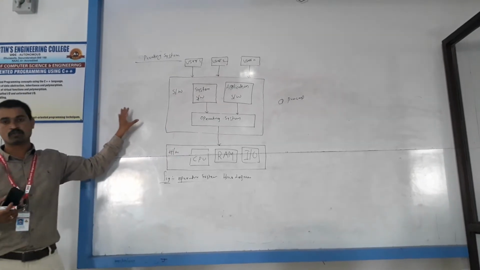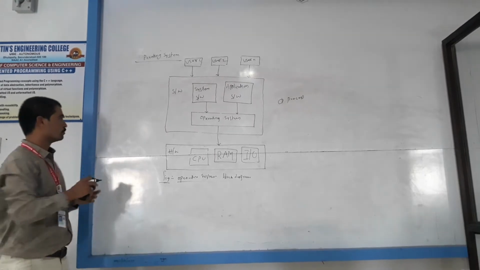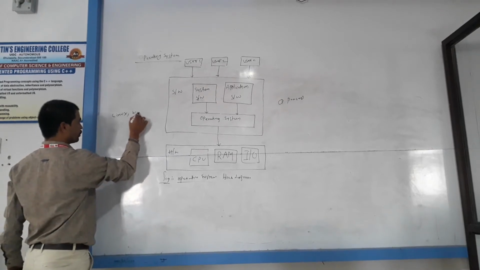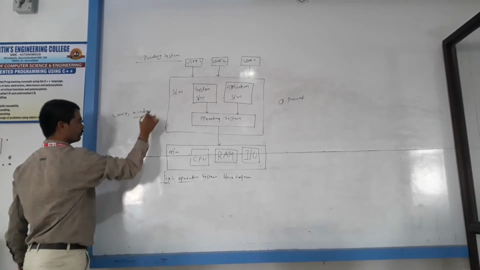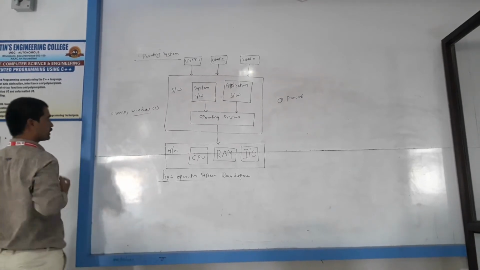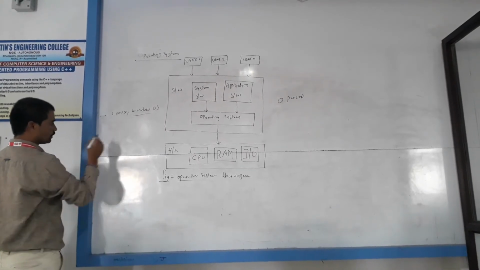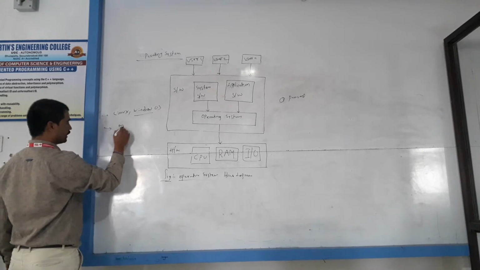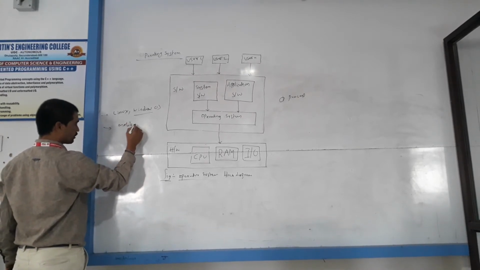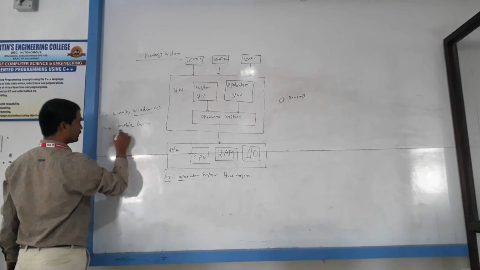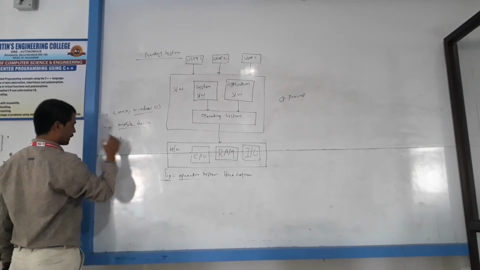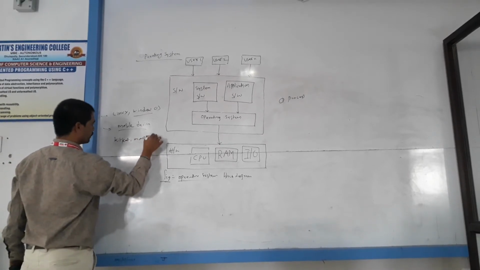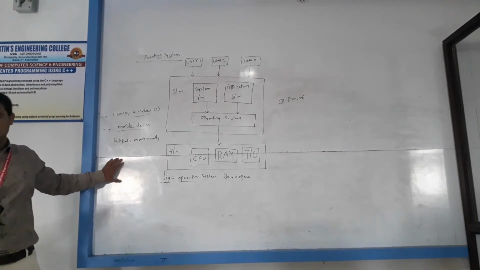So what are the examples of operating systems? Linux is one kind of operating system, and Windows is one kind of operating system. These operating systems we use in computers. Different kinds of operating systems are there in mobile devices. What type of operating systems we are using in mobile devices? KitKat or Marshmallow. So here different types of operating systems are there.